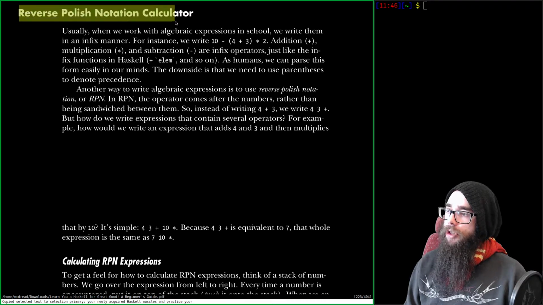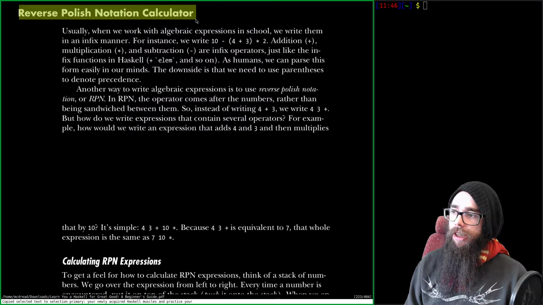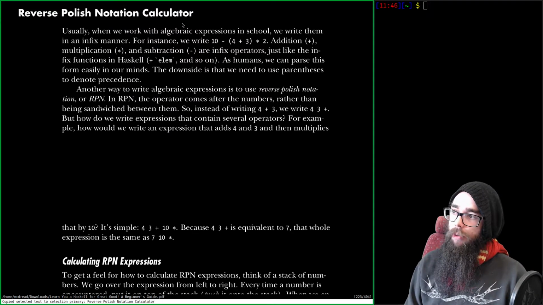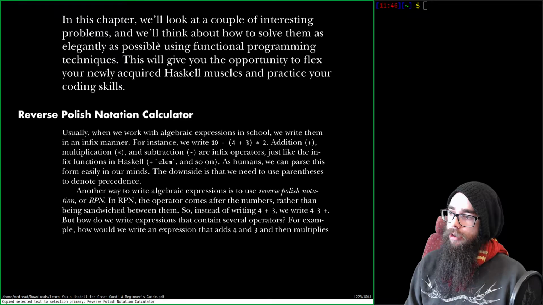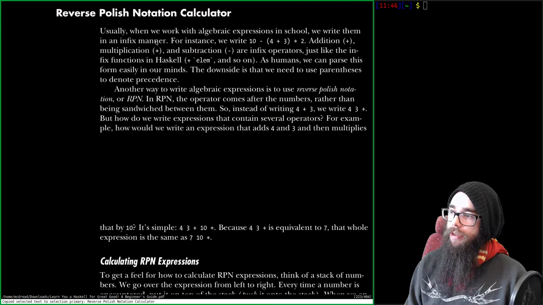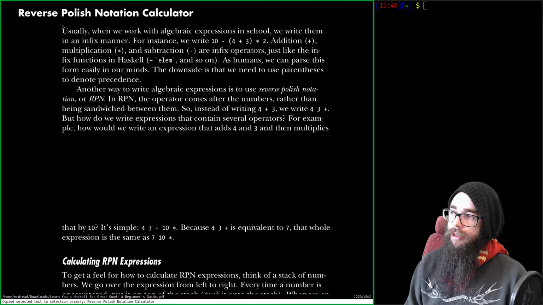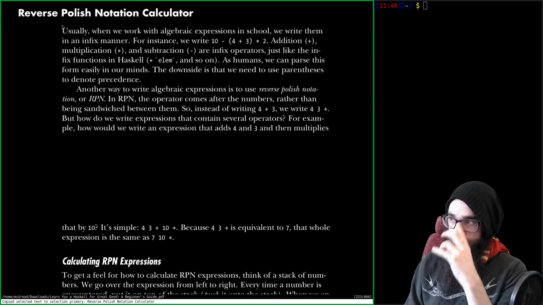Right, reverse Polish notation calculator. I have no idea what that is. What are we doing? Alright, so this is a problem that we need to solve, maybe.